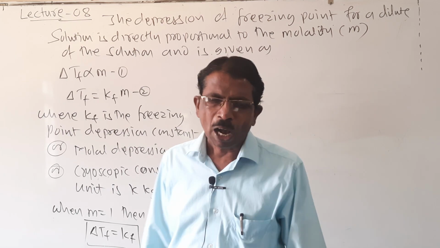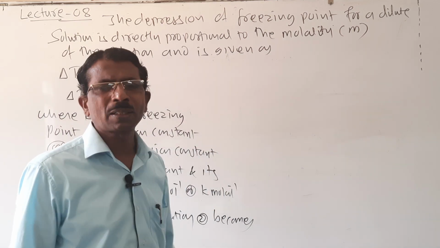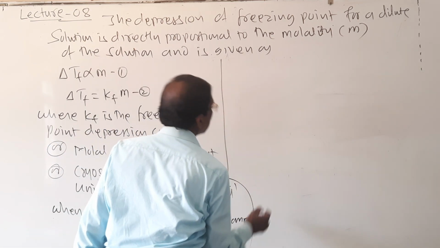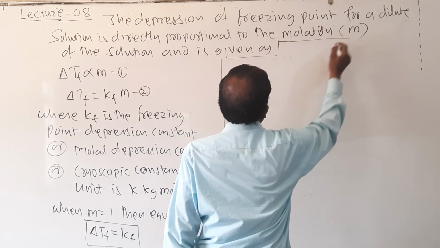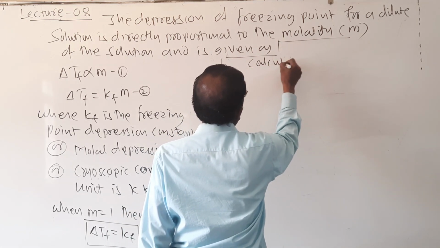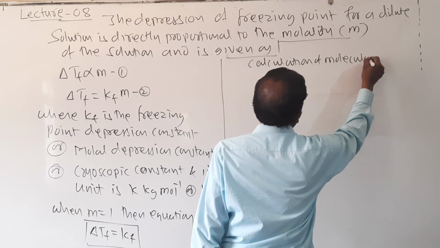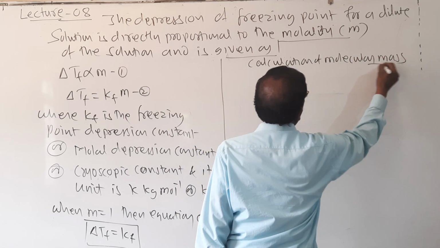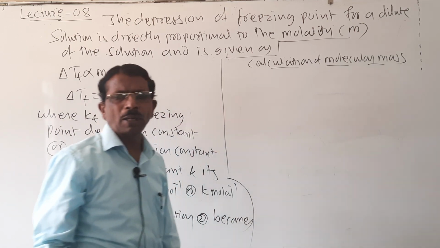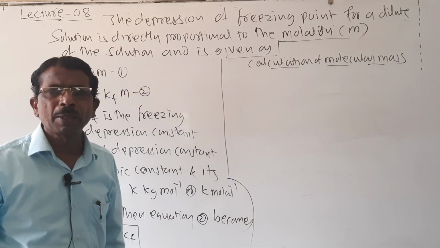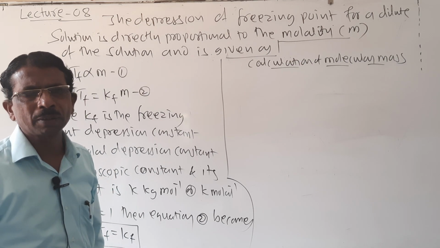So then how is it related to molecular mass? Calculation of molecular mass, look here students. Calculation of molecular mass by using this depression of freezing point equation.